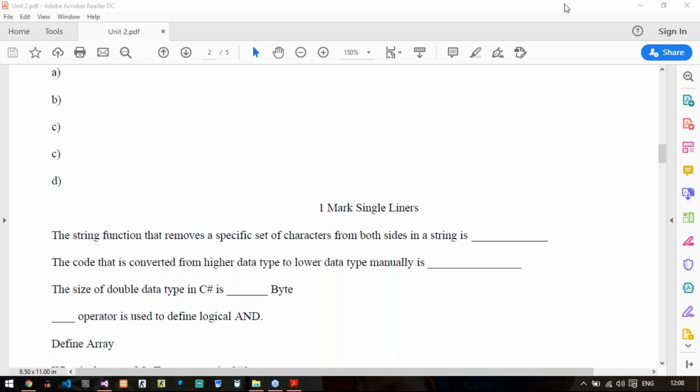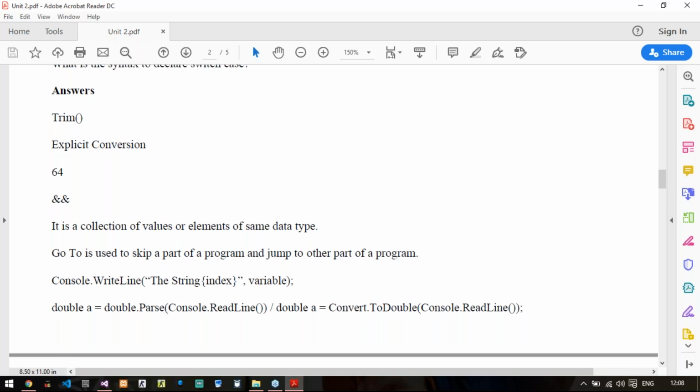A function that removes a specific set of characters from both sides in a string. It will be the Trim function. Remember this. Then the conversion from a higher data type to a lower data type done manually is known as explicit conversion.